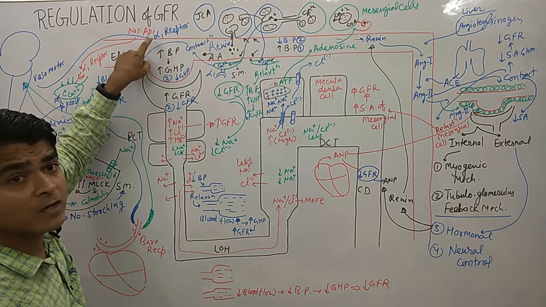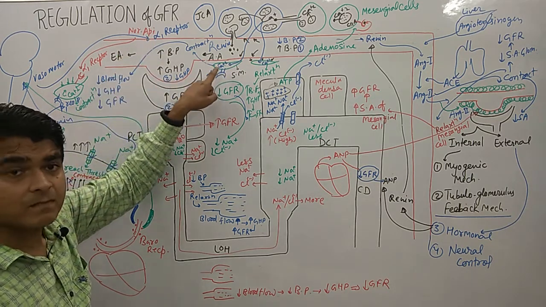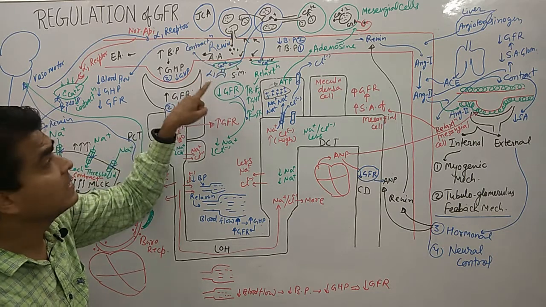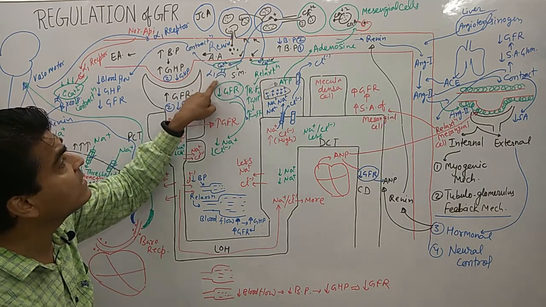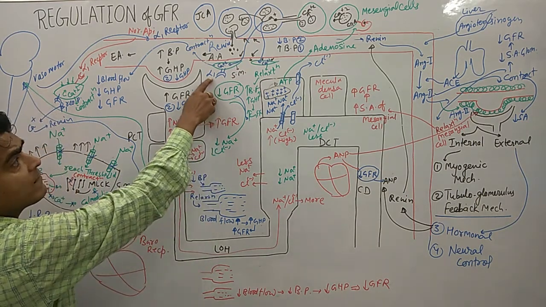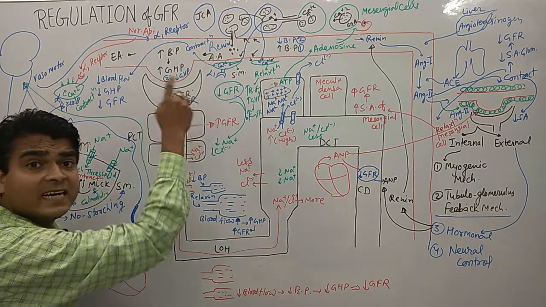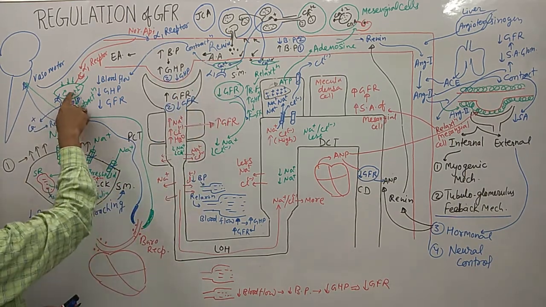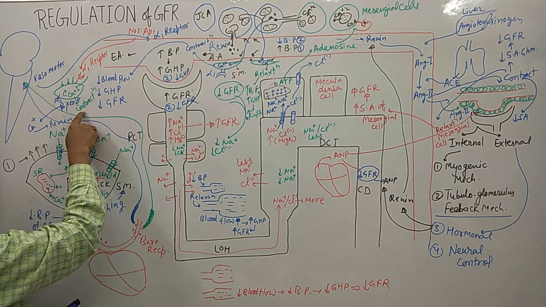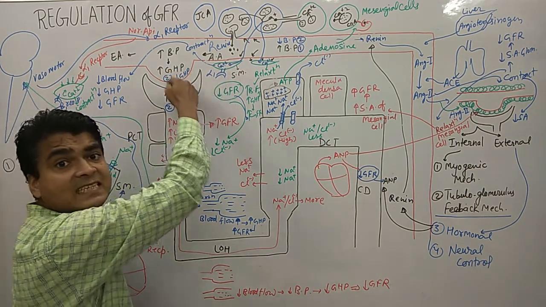Both norepinephrine and noradrenaline bind the receptors present on the smooth muscle. The receptors are alpha 1 receptor and beta 1 receptor. So what happens with the alpha 1 receptor? After binding norepinephrine, it causes contraction by releasing calcium, and due to contraction there is a decrease in the GFR.